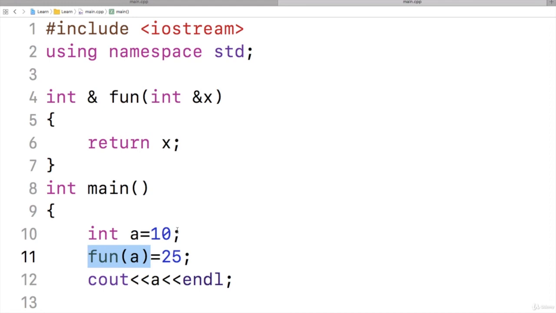That's it. This is return by reference. So this is useful at some places. We will see where it is useful. Both return by address and return by reference, I will use in some examples. This was just the introduction.